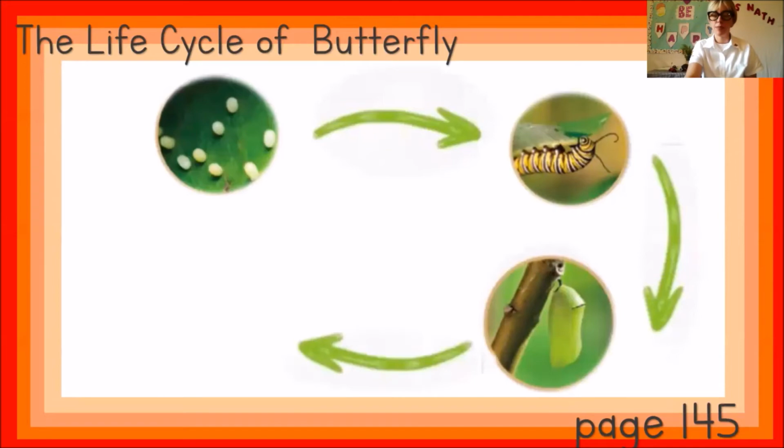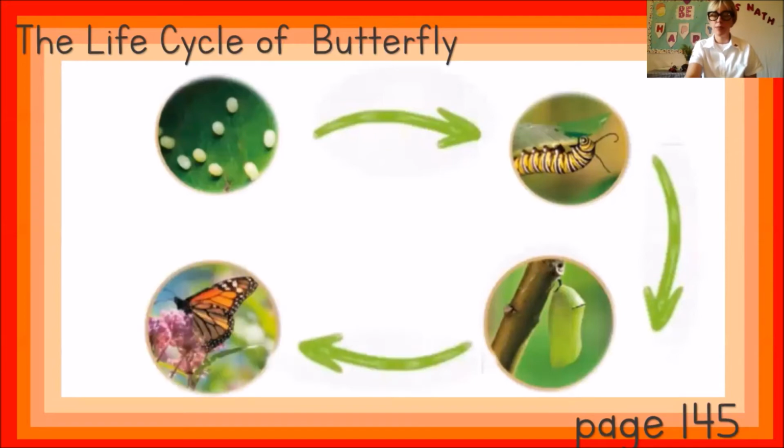Step 4. Butterfly. The pupa turns into a butterfly. It is an adult. It is bright and colorful. It can fly. It can eat. It can make eggs. Why is it called a cycle? Well, that's because once the butterfly gets big, it starts all over again. Lay the eggs, becomes a larva, then it makes a pupa, and finally we get the butterfly. And once again, we have all this cycle, all right?